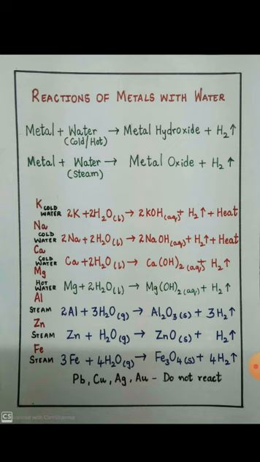Metal plus water in the gaseous state, that is metal plus steam, gives metal oxide plus hydrogen gas. If you remember the general equations and know the valencies of the metals, it's easy to write the chemical equations.